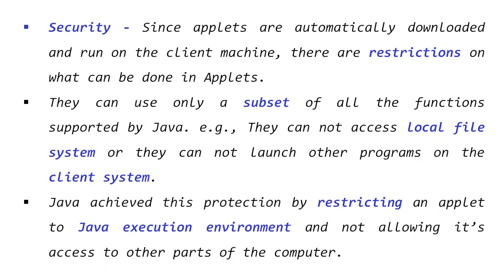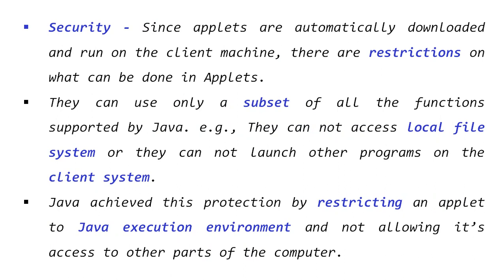Next one is security. Since applets are automatically downloaded and run on the client machine, there are restrictions on what can be done in applets, because it's a server end application and the server sends that particular application on the web page. That's why it can be said to be a secure feature.